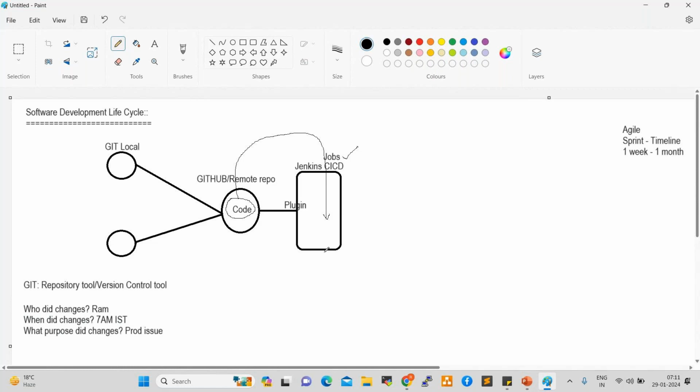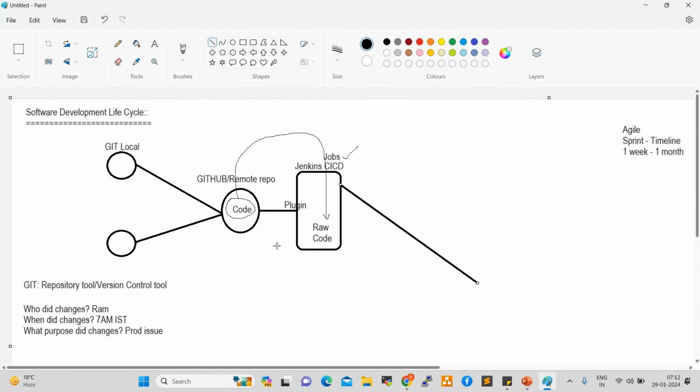This flow is very, very important. Every organization, every project team is following it, right? Once we prepare the job and trigger the job, the code will be pulled from GitHub to Jenkins. Once we receive the code, we can say this is raw code. Raw code means unstructured code, unformatted code. This raw code we cannot directly deploy onto application servers.